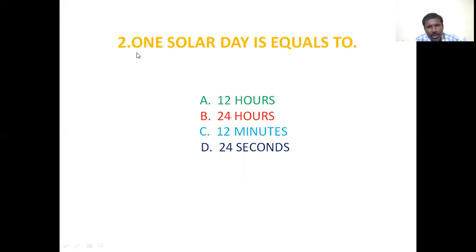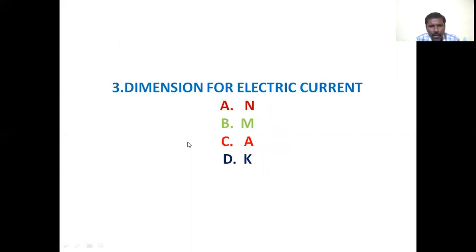As well as, one solar day is equal to: A is 12 hours, B is 24 hours, C is 12 minutes, D is 24 seconds. One solar day is equal to 24 hours. Dimension for electric current: A equals N, B equals M, C equals A, and D equals K. The dimension for electric current is C, that is A. The answer is C.